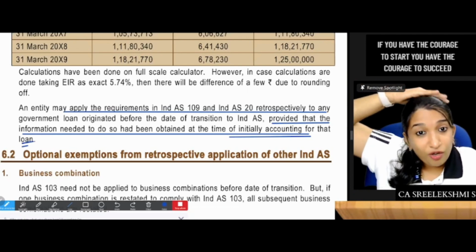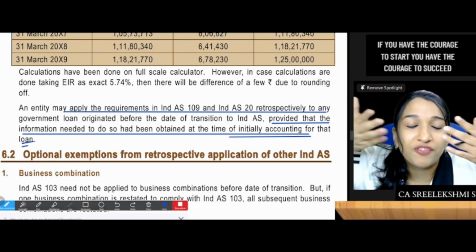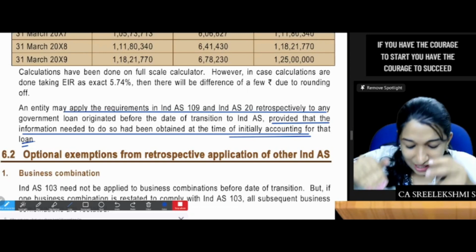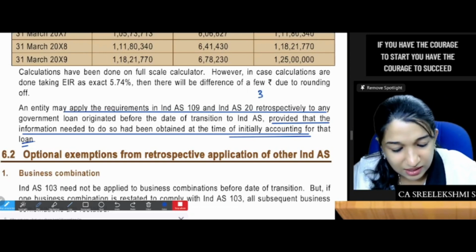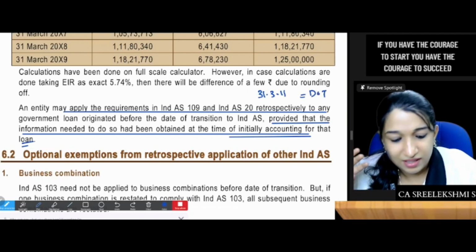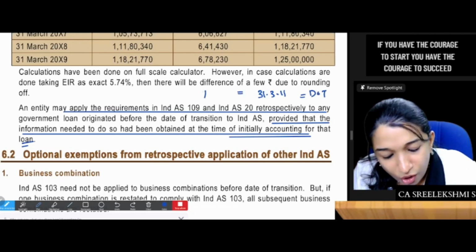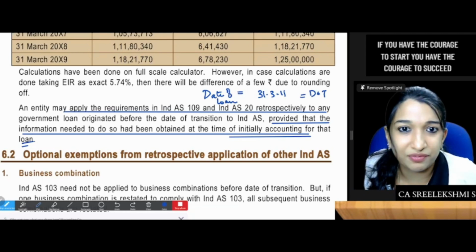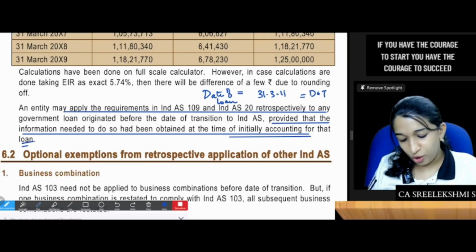On that date of loan, if you have the information, you could have split it. Are you clear? In question number 16, the date of loan was 31st March 11, which is the date of transition itself. This is the date of loan also. Then you can split. Are you understanding the difference? I hope it's clear.